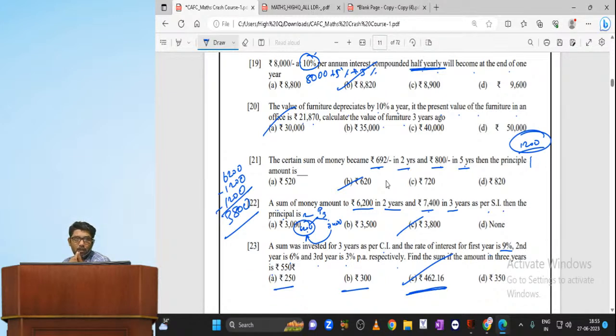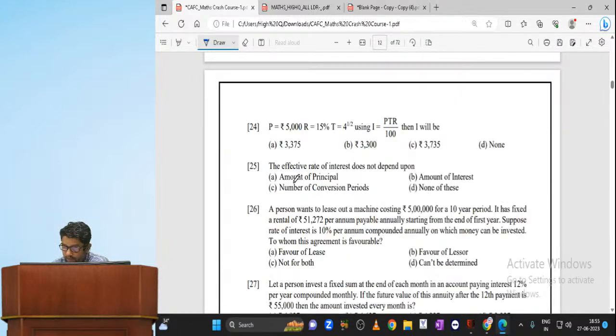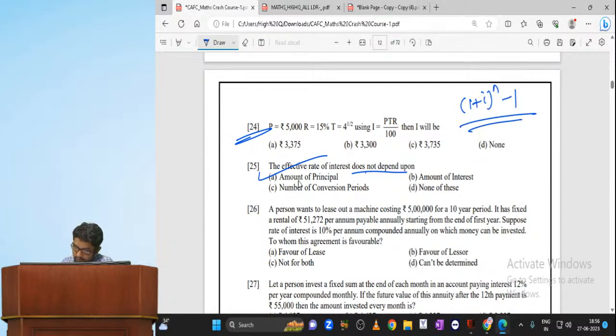Sir, why did you take 462 directly, sir? 250 is very small. In 2 years it would have to double, which is not possible. Even 300 is not possible. That's why I directly took 462.16, which is closer to 550. Now, this sum you don't require my support. The effective rate of interest does not depend on the principal, because the effective rate formula is 1 plus i whole power n minus 1. There is no principal at all.